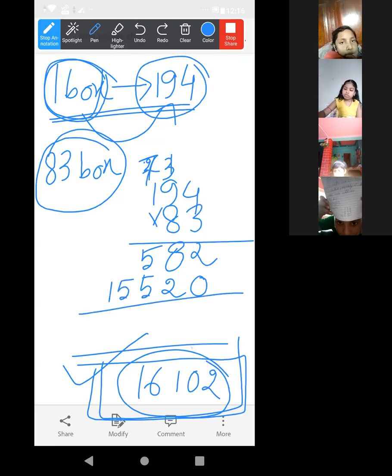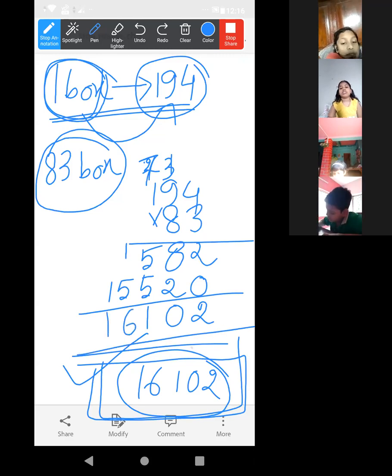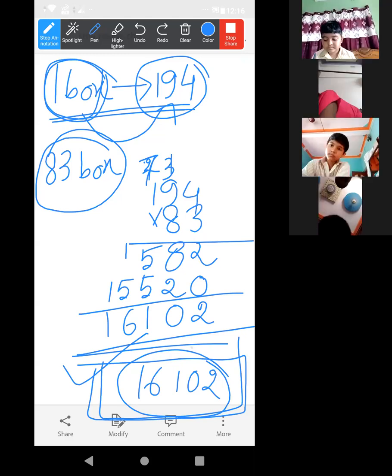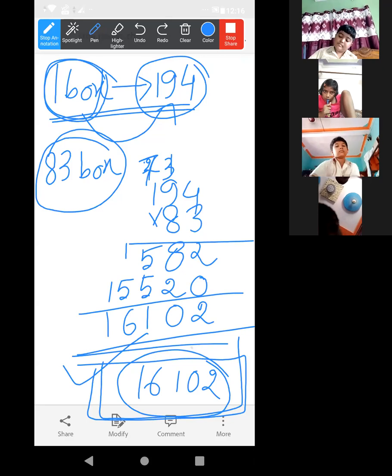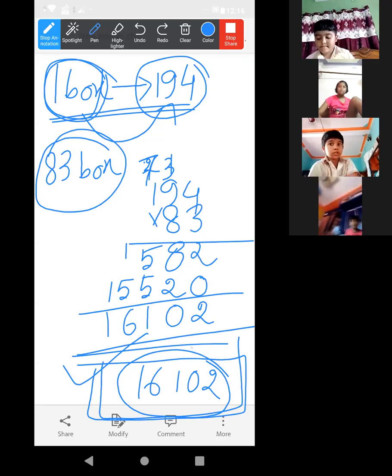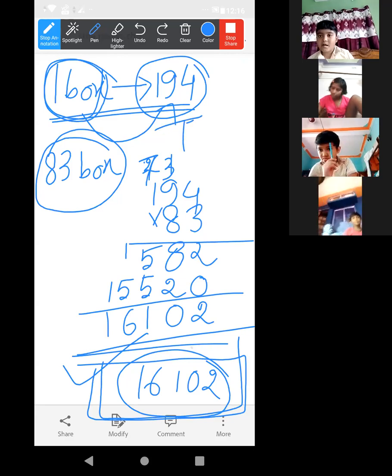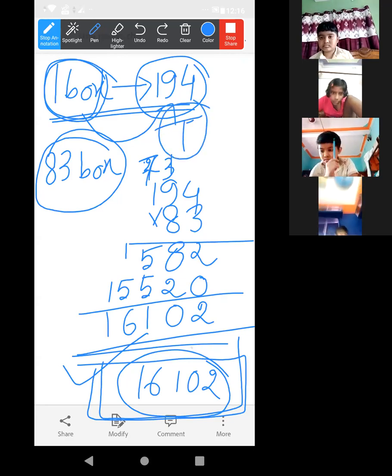Now check whether the answer is matching or not. Look, 2, 8 plus 2, 0, carry 1, this one 11, carry 1, 6, 1. Yes, so it is matching. So it will be true. Yes, ma'am. Understood? Okay, then write T.